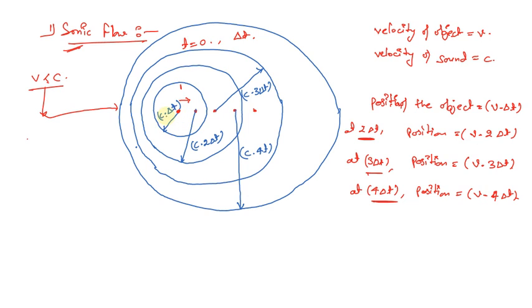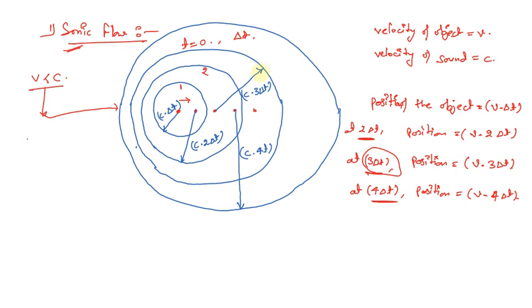So the distance will be equal to c into delta t. Now next moment, after 2 delta t, the distance covered by the wave front will be equal to c into 2 delta t. So that is what will be the radius of this particular circle, that is circle 2. Then after a certain period of time at 3 delta t, the distance covered by the wavefront will be equal to c into 3 delta t.